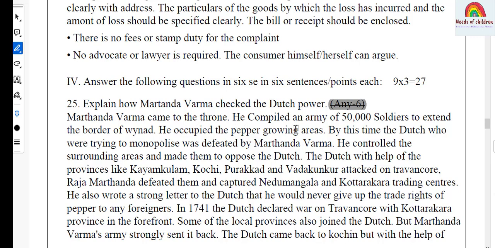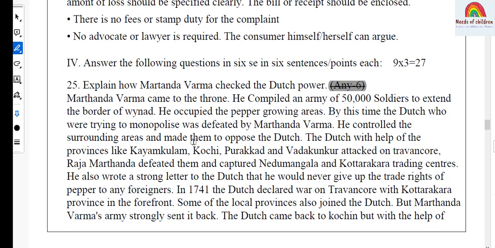He compiled an army of 50,000 soldiers to extend the border of Wayanad. He occupied the pepper growing areas. By this time, the Dutch who were trying to monopolize were defeated by Martanda Varma. He controlled the surrounding areas and made them oppose the Dutch.